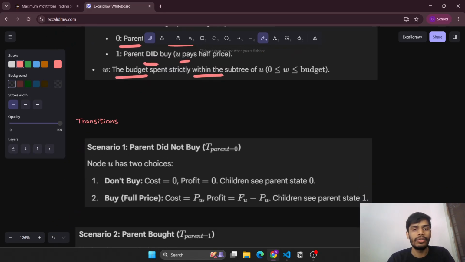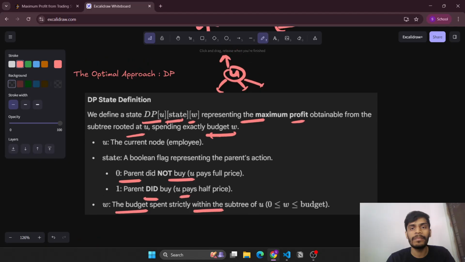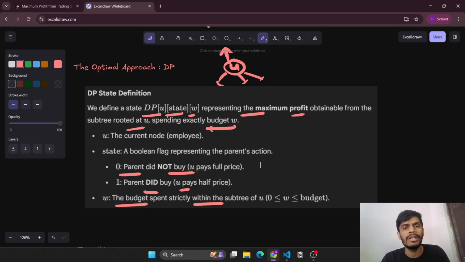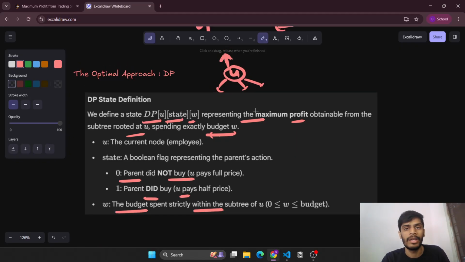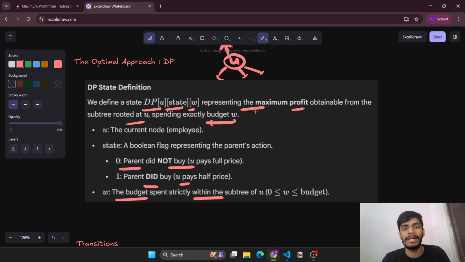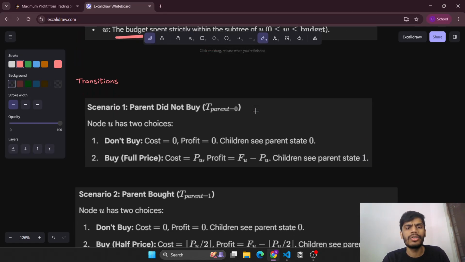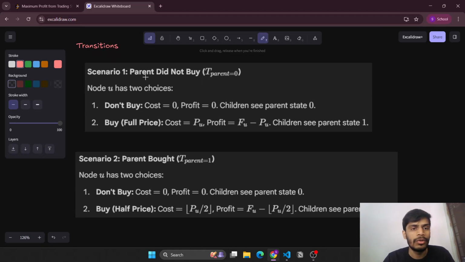So let's see the transition. The transition depends on whether the parent bought it or not. If the parent did not buy, then node U has two choices, either buying or not buying.